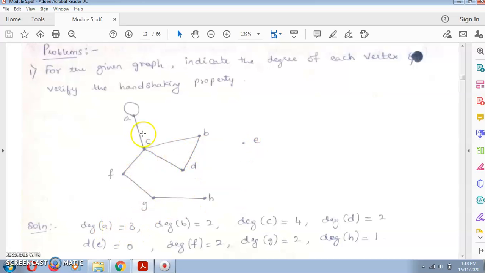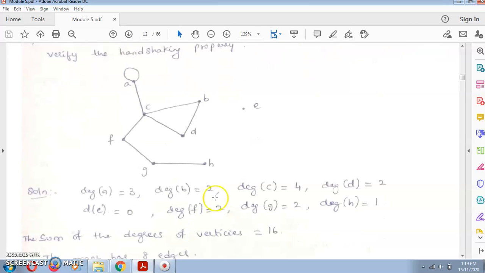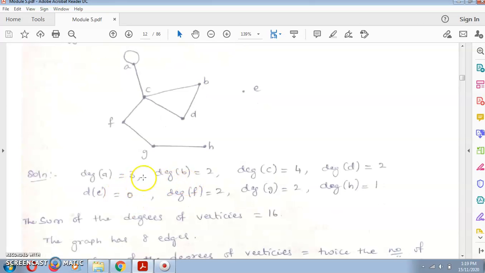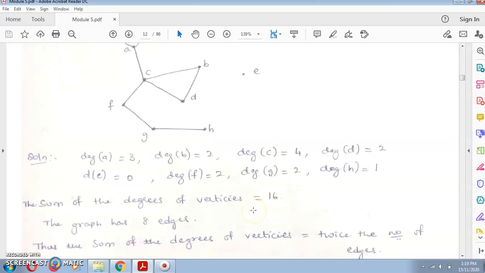Degree of A is 3, 1, 2, 3. Degree of B is 2. Degree of C is 1, 2, 3, 4. Degree of D is 2. Degree of E is 0. F is 2. G is 2. H is 1. So these are the degrees of the vertices. If you sum all the degrees, 3 plus 2 is 5, 5 plus 4 is 9, 9 plus 2 is 11, 11 plus 2 is 13, 13 plus 2 is 15, 15 plus 1 is 16. So the sum of all the degrees of the vertices is 16.